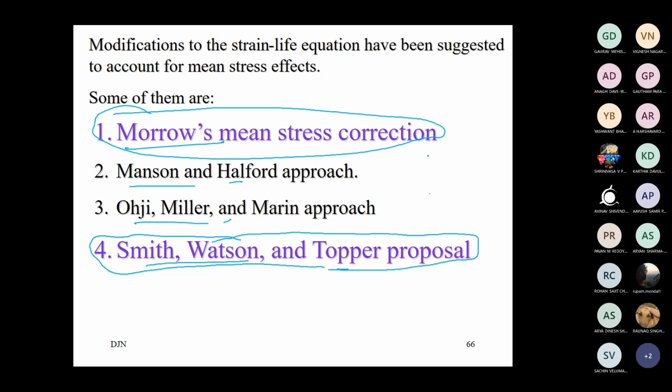We will look into the limitation of both, and why we want Smith-Watson. In this series, we may say Morrow's criteria is the primary, the most basic, which people often use if there is a mean stress correction to take care of, and the Smith-Watson-Topper relationship is the topmost, with increasing complexity. Therefore I am not explaining anything about Manson-Halford or Ozy-Miller. Each equation has its own advantage and disadvantage. Some materials we can use it for, some we cannot.